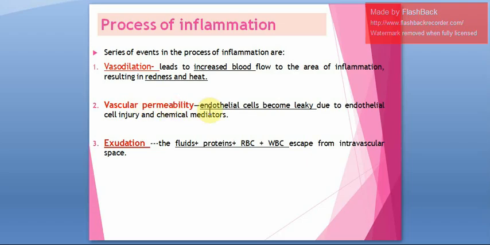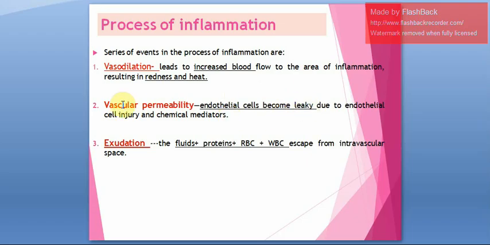Second series of event that happens in inflammation is vascular permeability. Vascular permeability is mainly because of release of chemical mediators. I told there will be release of a lot of chemical mediators. It could be your prostaglandin, histamine. So many chemical mediators are released immediately whenever there is any injury. So that will result in endothelial cells becoming leaky.